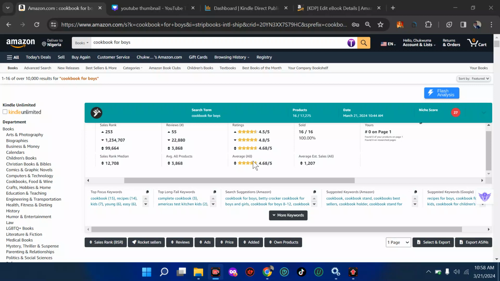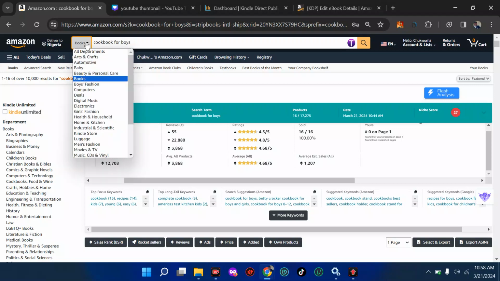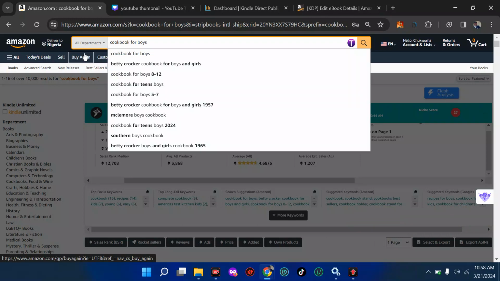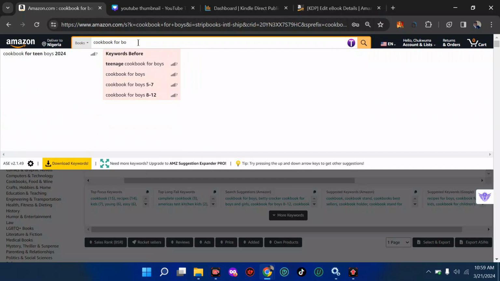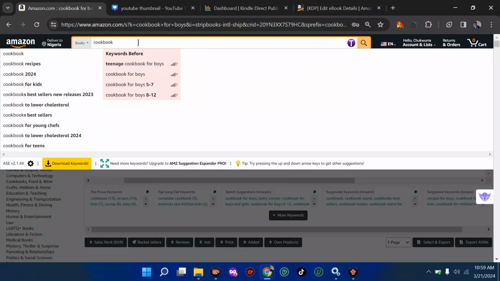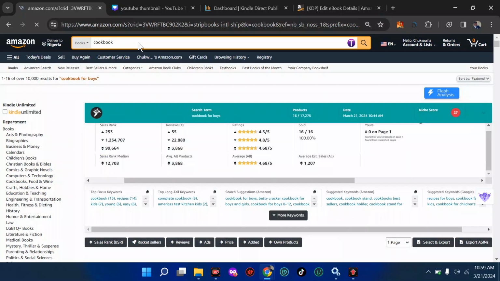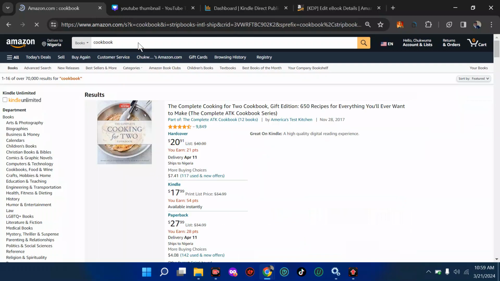So what I'm going to do is turn this from all departments first to books, because books is made up of the hardcover, the Kindle version, and even the paperback. So let's turn this to books. Then we'll come here and start with the search "cookbook", because that is what we'll be using for the practical. Let's assume you want to make a cookbook. What comes up? We're going to put the first keyword here, cookbook, which is a very short tail keyword.